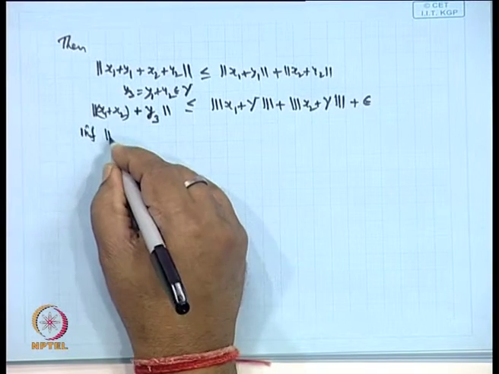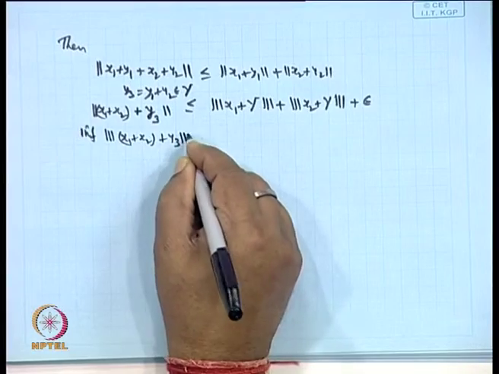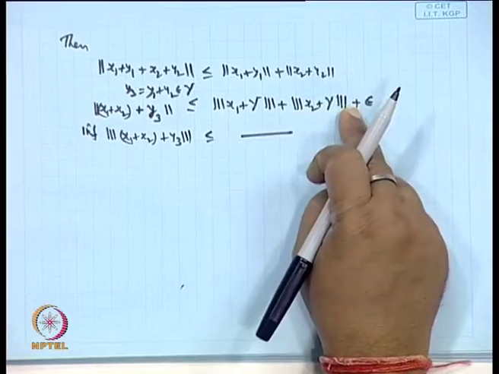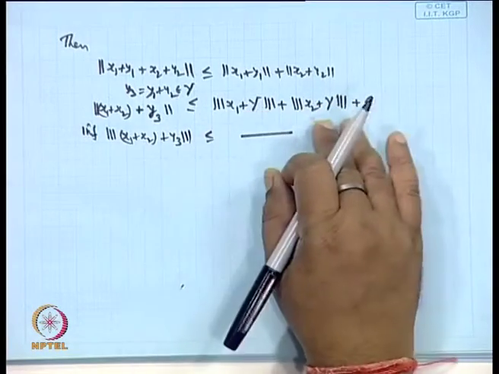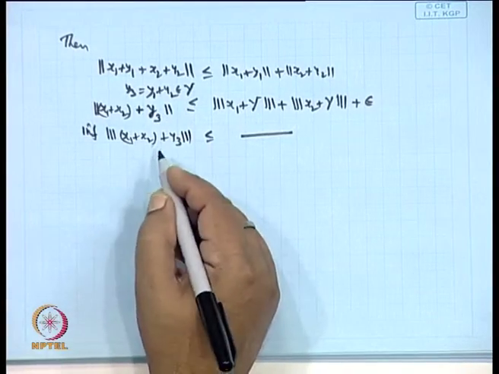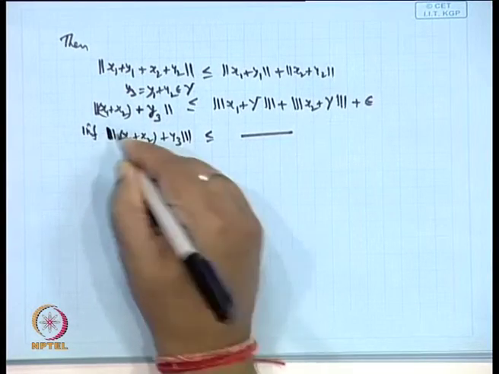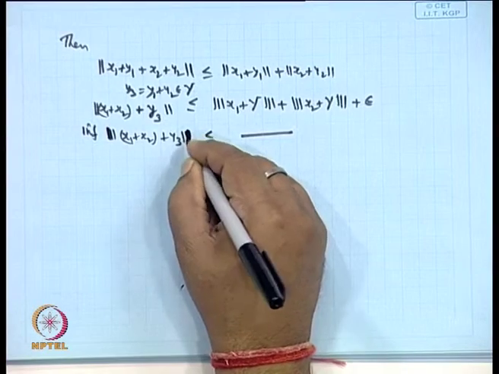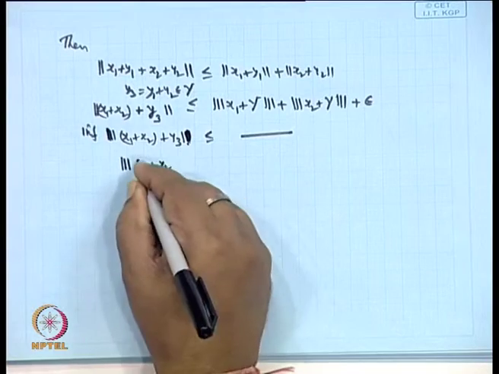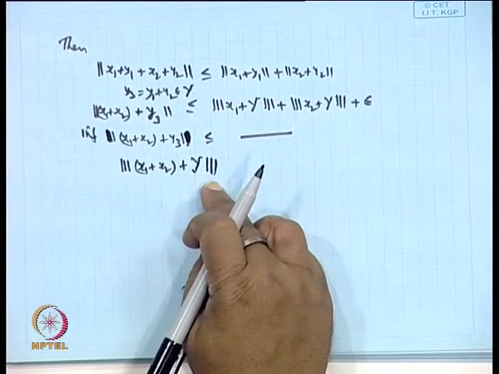So, when you take the infimum of this, it is less than or equal to this number, because the right hand side is free from any y. This norm is a real number, it is free from any y. So, infimum of this will be the same as, not the double norm, because once you take infimum it will become the triple norm of x 1 plus x 2 plus capital Y. This infimum value is denoted by this.